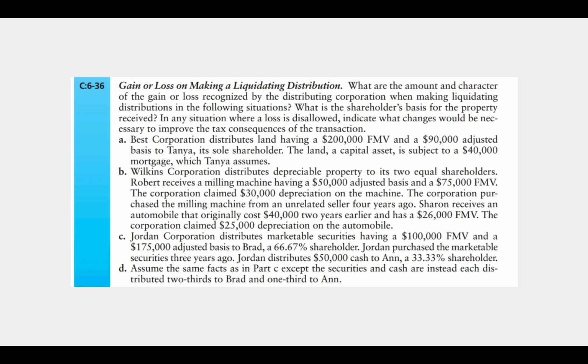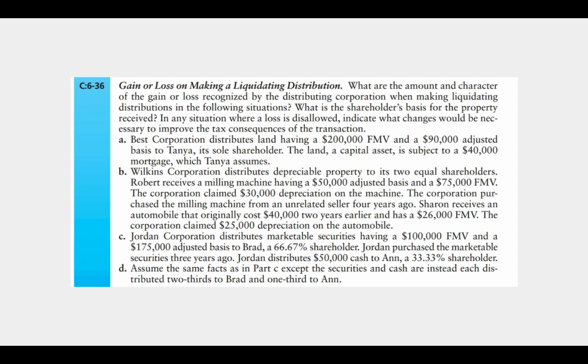Best Corporation has a $200,000 amount realized minus the $90,000 adjusted basis. So they have a $110,000 gain. We can't say the tax consequences to Tanya because we don't know the basis of her shares. But what we do know is that the amount she realizes in the transaction will be the $200,000 land minus the $40,000 mortgage she assumes. So the amount realized will be $160,000. From there, we'd subtract her adjusted basis in her shares to determine her tax consequences.